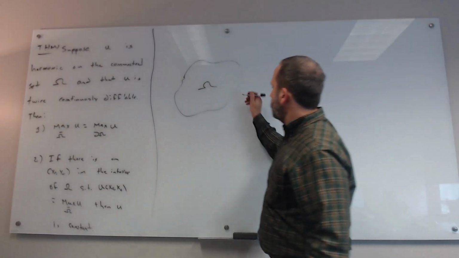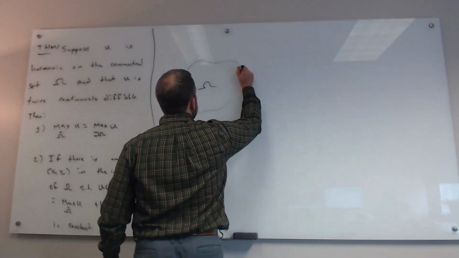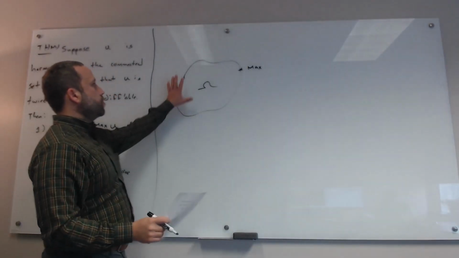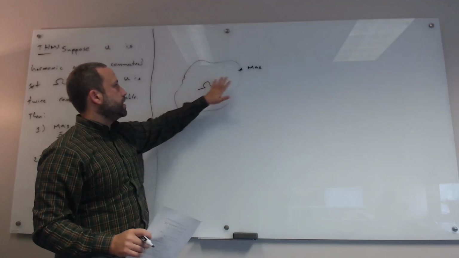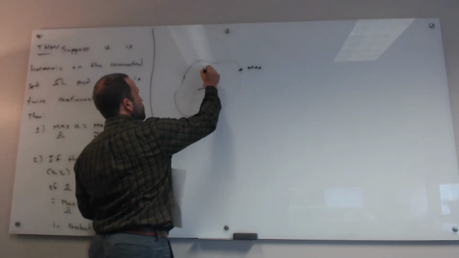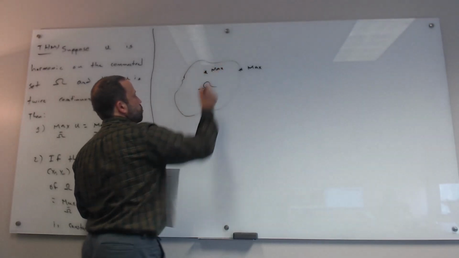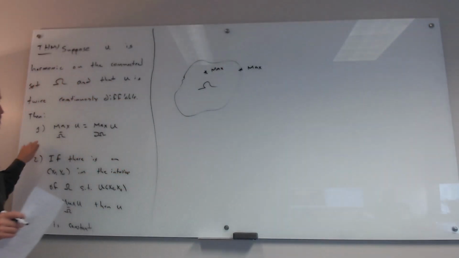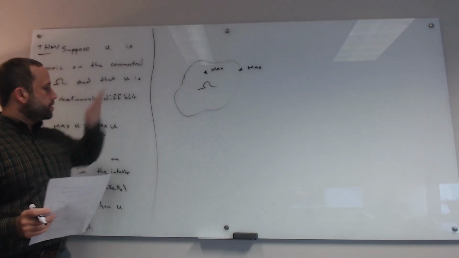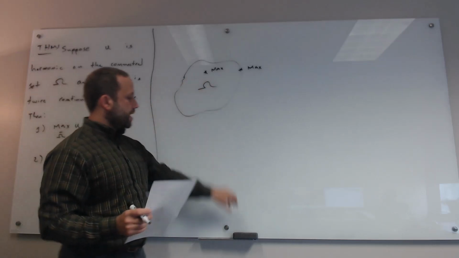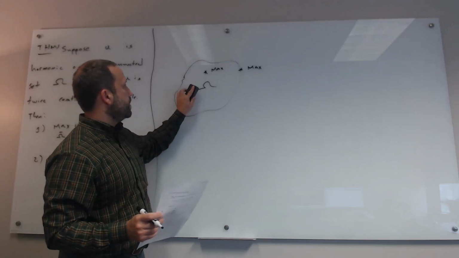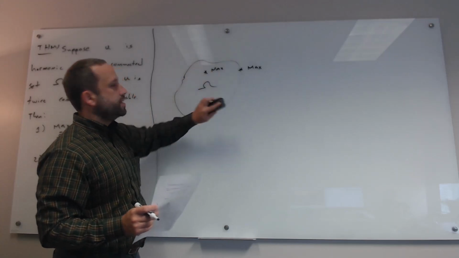The weak maximum principle says, okay, we know there's going to be at least one point on the boundary where U gets its maximum over this whole domain, including the boundary. But maybe there's also a point here where U attains its maximum. That's what number one says: the maximum occurs on the boundary. The strong maximum principle says, wait a second, if there's a maximum here, it means U is constant, and so it's equal to whatever the maximum is all over.